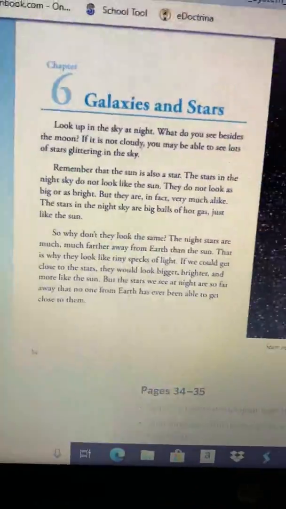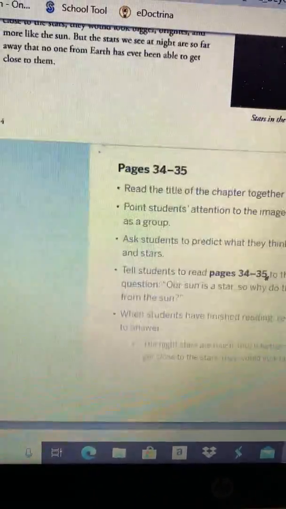And here's the picture we always look at, and I'm going to zoom in a little bit on remembering our text features. So remember down here, we're looking at the caption, stars in the night sky. Okay, move on to my next page here. Just be patient with me as I scroll.